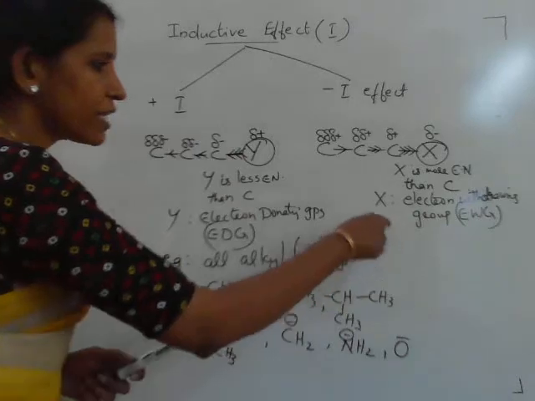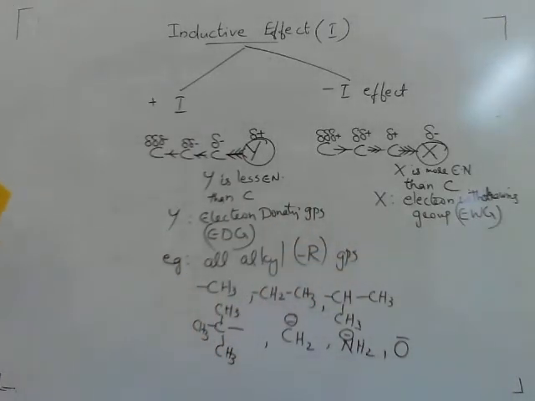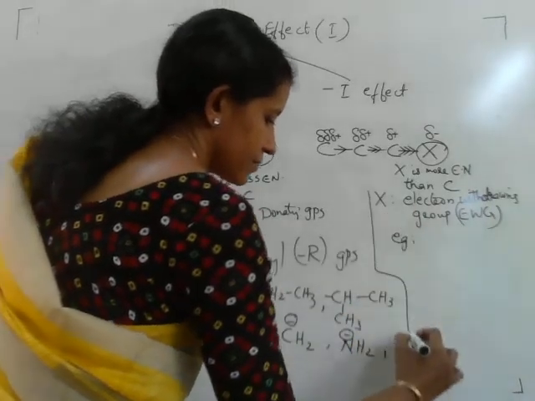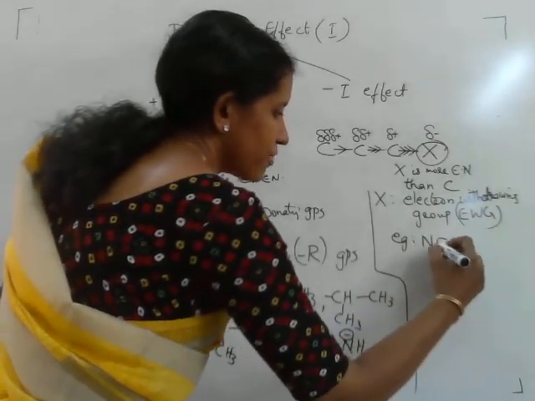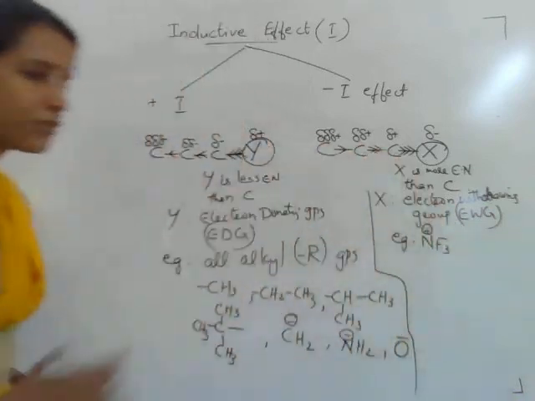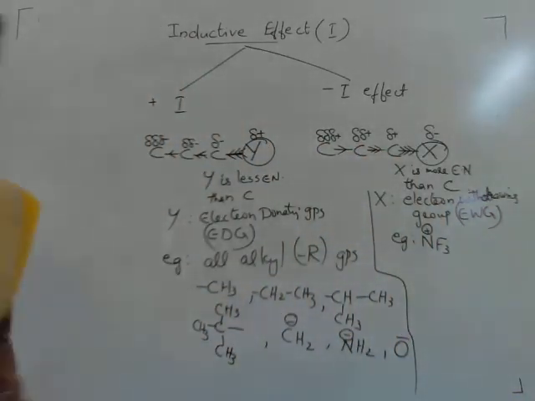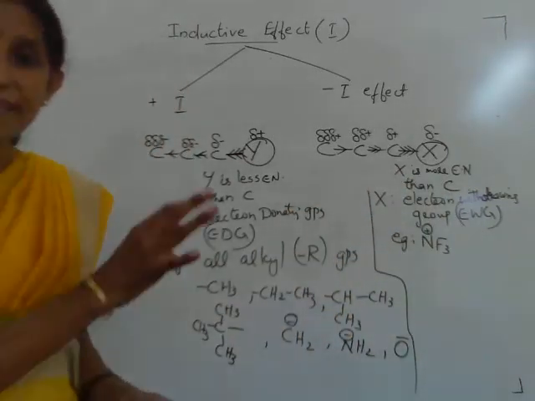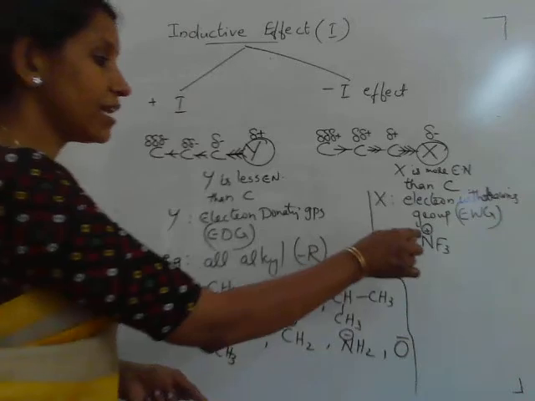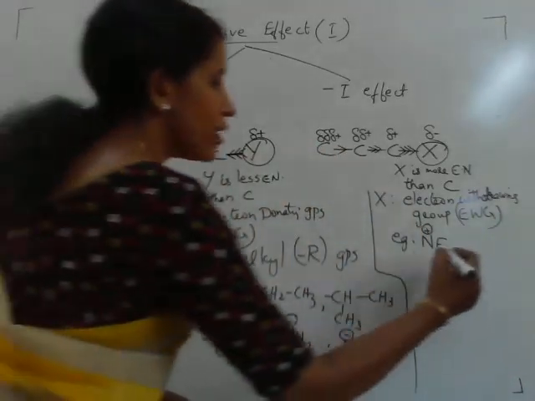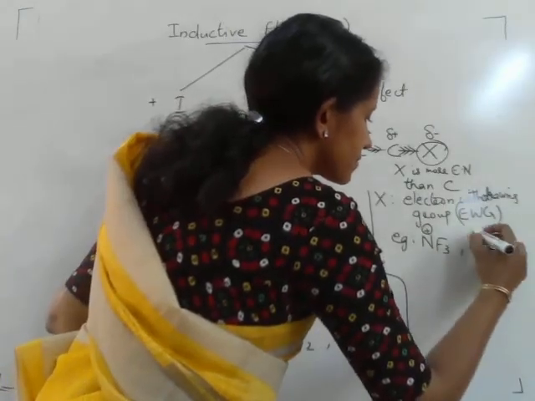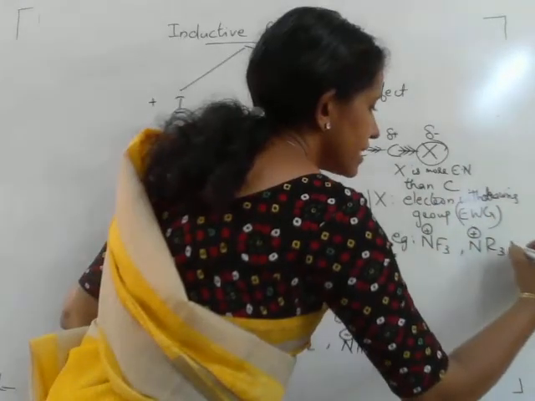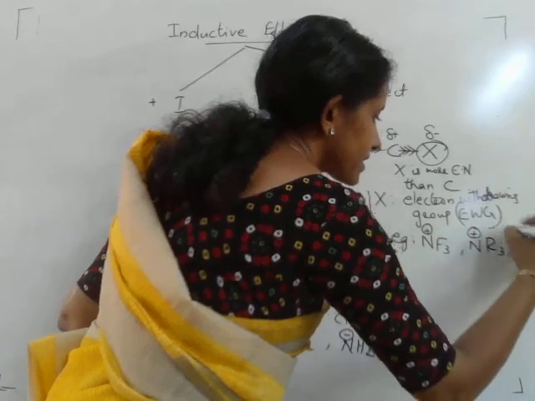The examples for electron withdrawing groups are: NF3 plus. This is an electron withdrawing group, with highly electronegative nitrogen. Here the nitrogen carries a positive charge and is bonded to three fluorine atoms, and it is an electron withdrawing group. Another one, NR3 plus, with the nitrogen carrying positive charge. Then NH3 plus.